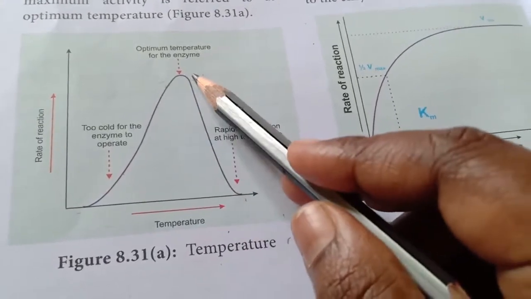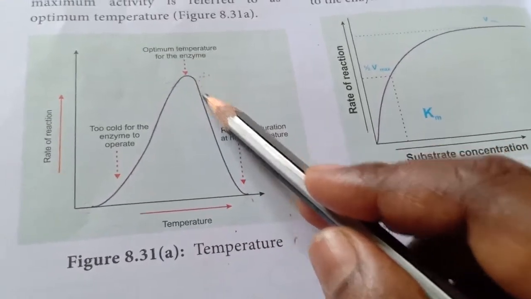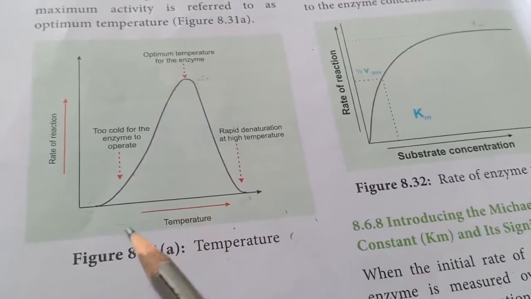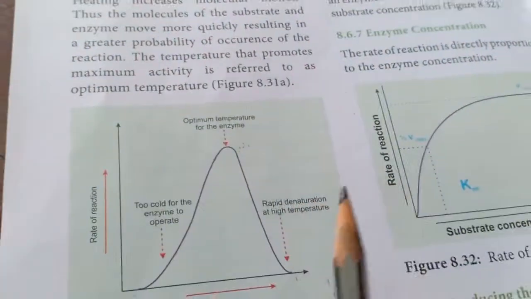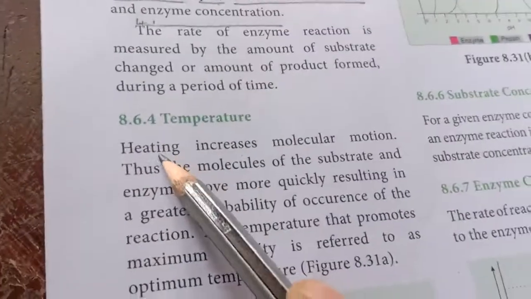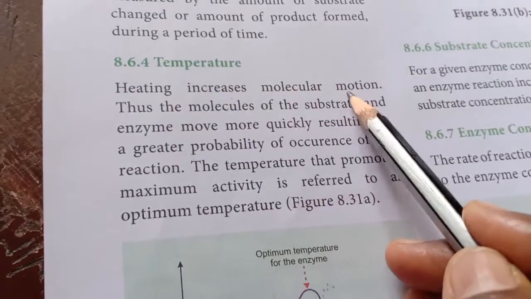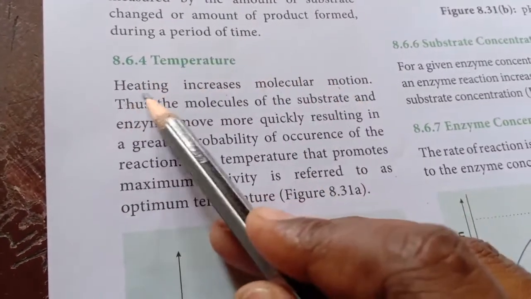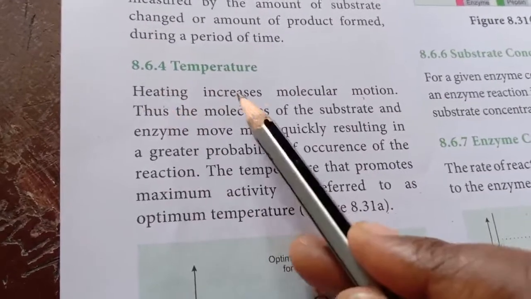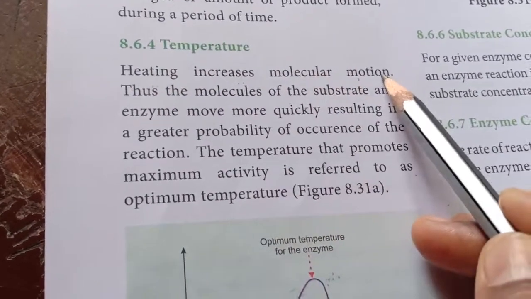Okay, at optimum temperature the enzyme is active and then goes down. Draw this diagram: temperature here, rate of reaction. Let's talk the form. Heating increases molecular motion. Heating means high temperature, and high temperature increases molecular motion.